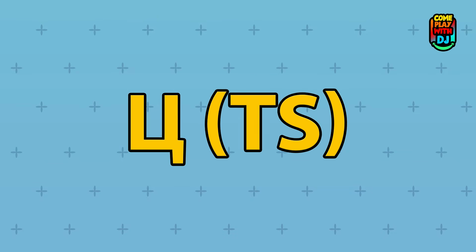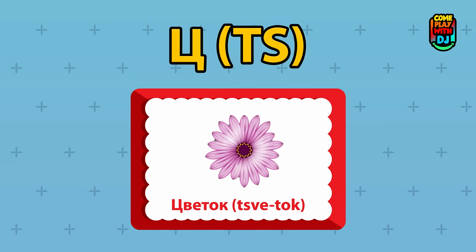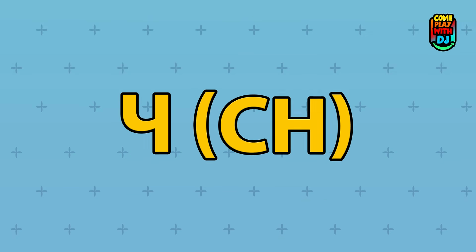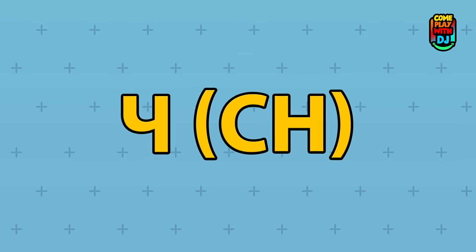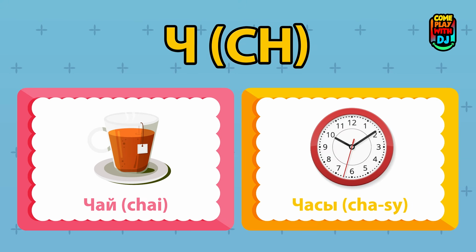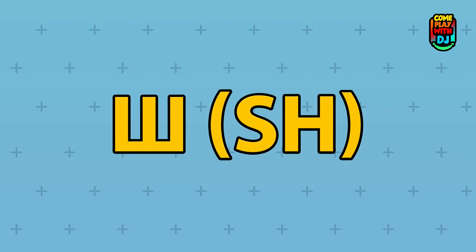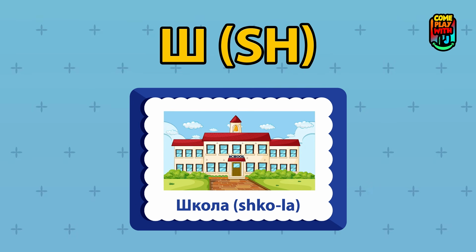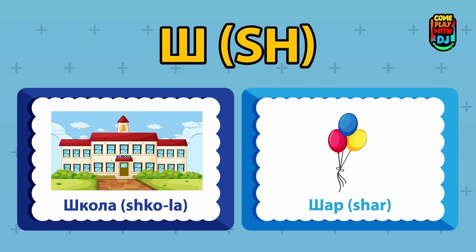Ts. This is Ts. It sounds like Ts, as in cats. Tsvetok, flower. Tsirk, circus. Ch. Here's Ch. It sounds like Ch, as in chocolate. Chai, tea. Chasy, clock. Sh. This is Sh. It sounds like Sh, as in shoe. Shkola, school. Shar, balloon.